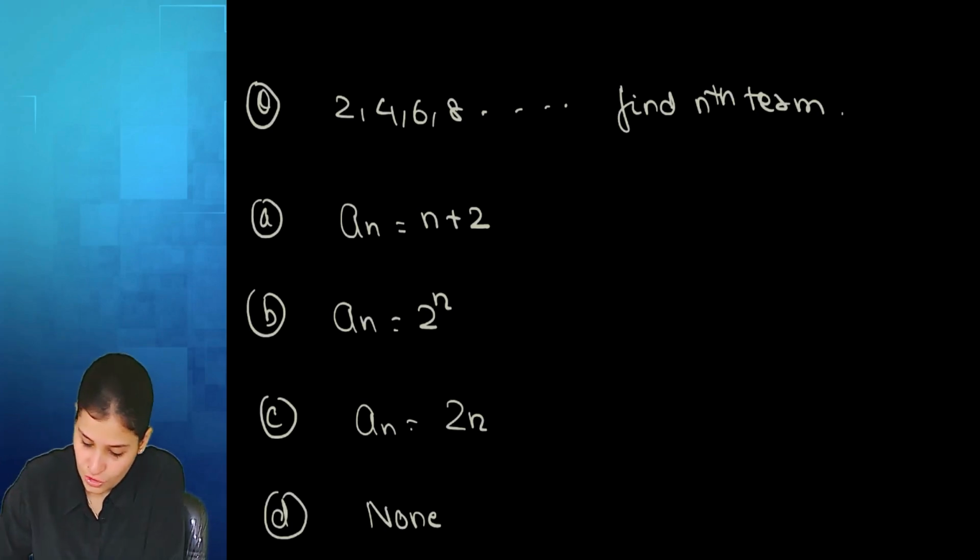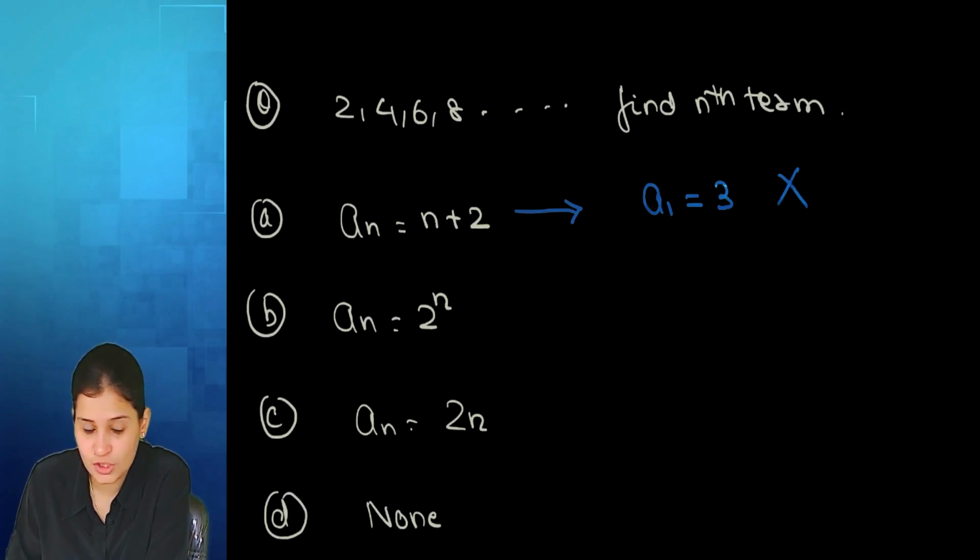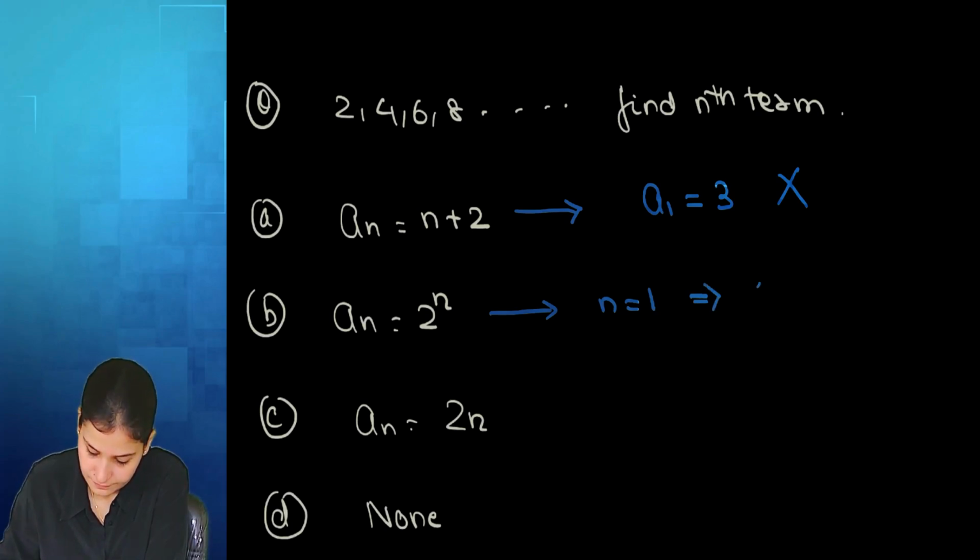Understood? So in my first case, let's put n equal to 1. If I put n equal to 1, what is my first term? 3. It does not match. It's incorrect. Yes or no? Yes, ma'am. Now in the next option, let's put n equal to 1. What will I get? 2. I'm getting 2, that matches.